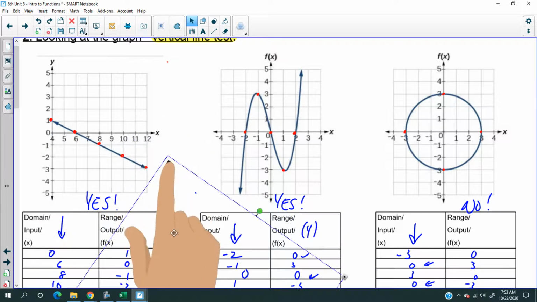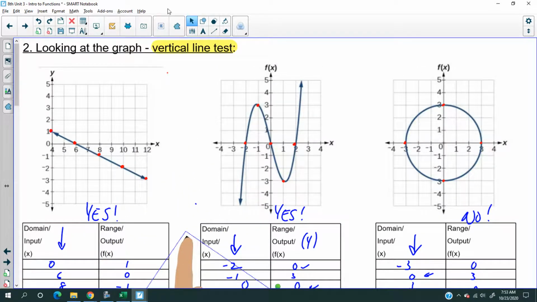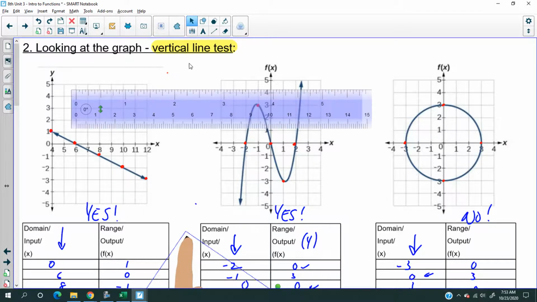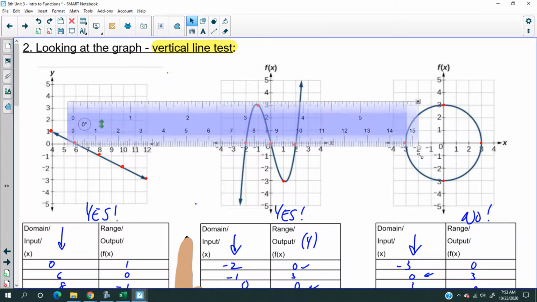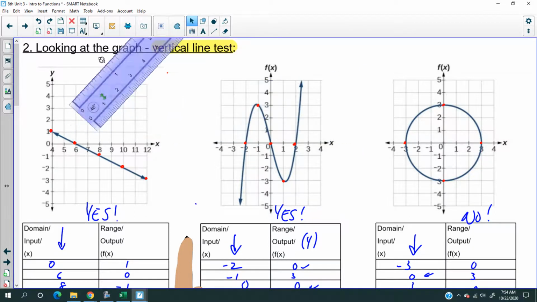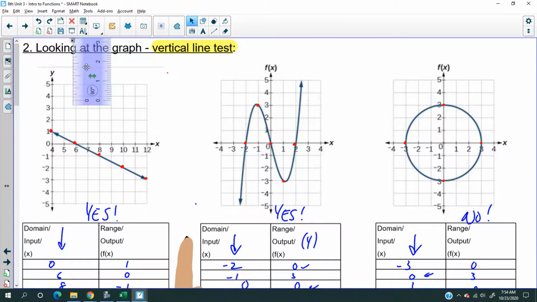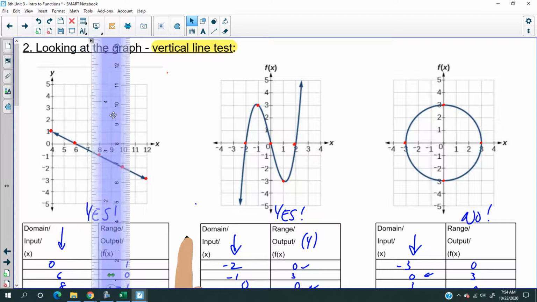So what's a more elegant way of doing this? You can use a ruler. As a matter of fact, a clear ruler. So watch this. I know, it's a virtual ruler. Look, I could change the size and I could rotate this. How do you rotate this? Let me look at the time, by the way. Oh my God, 11 minutes already. So you can use a clear ruler.